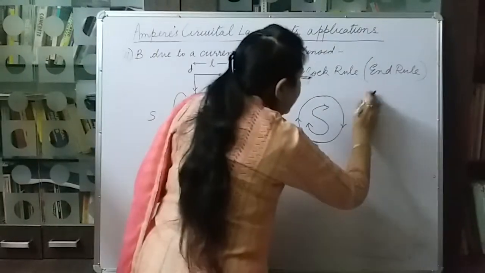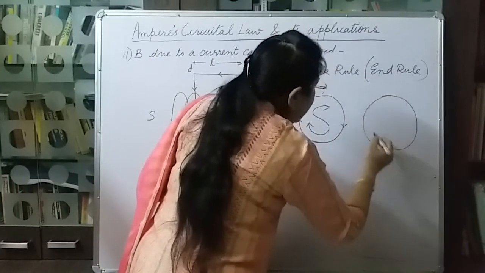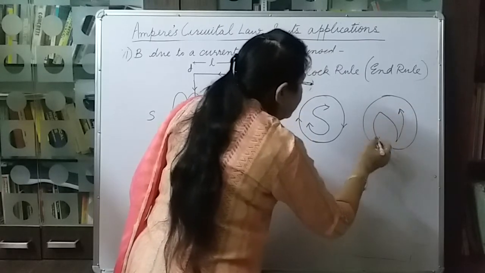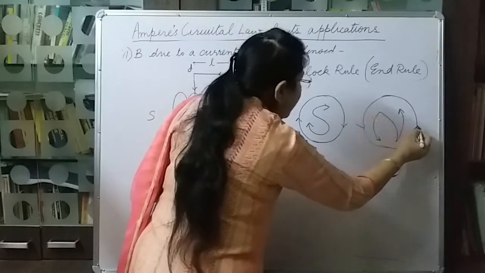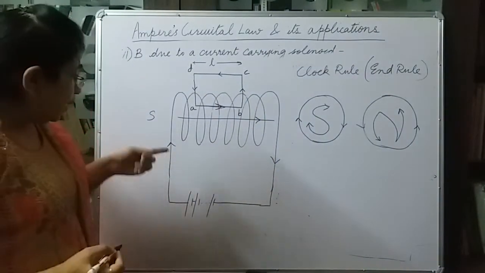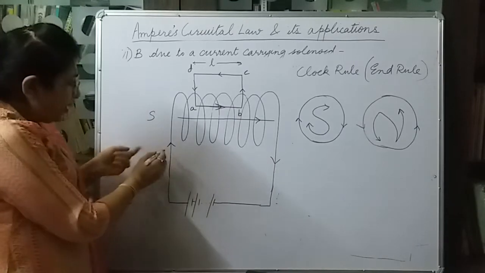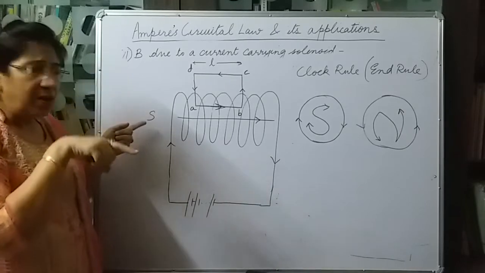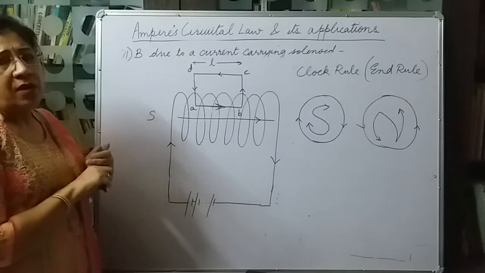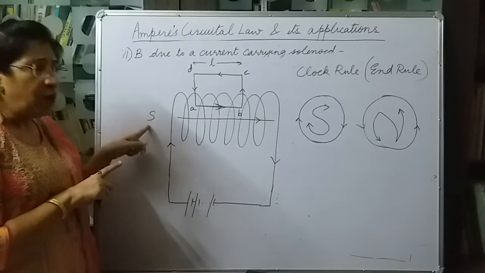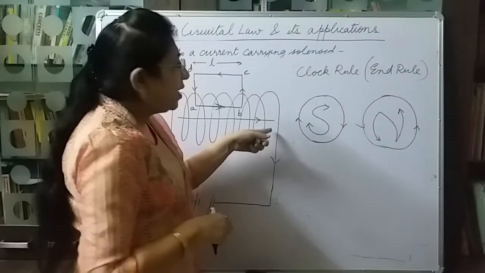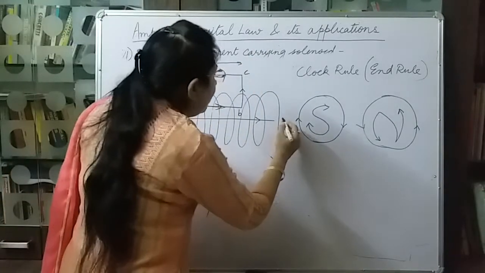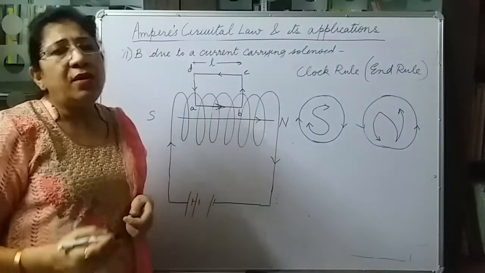And if the current appears to be in the anti-clockwise direction, then that end is the north pole. In this case, since the current is flowing in this marked direction, if we see from this end of the solenoid, the current will appear to be clockwise. So this end becomes south pole, and if we happen to see the current from here, the current will appear to be anti-clockwise, and therefore this end of the solenoid will become north pole.